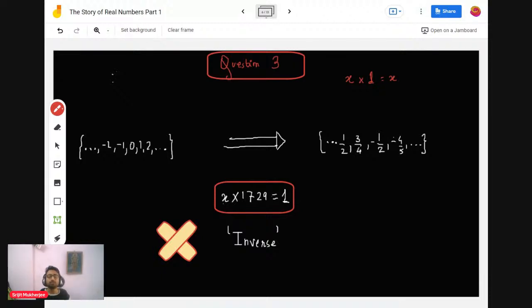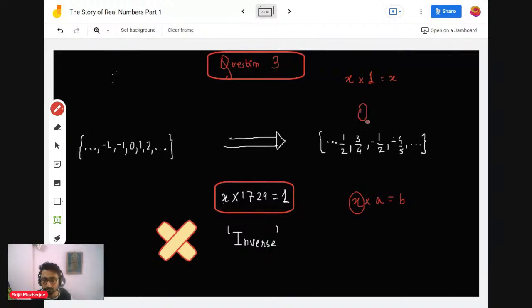So while moving from integers to rational numbers, people asked this question: what number should you multiply with any integer a to get another integer b? That was a fundamental question people asked. What number should you multiply with any integer a to get another integer b? And that led to the discovery of rational numbers.